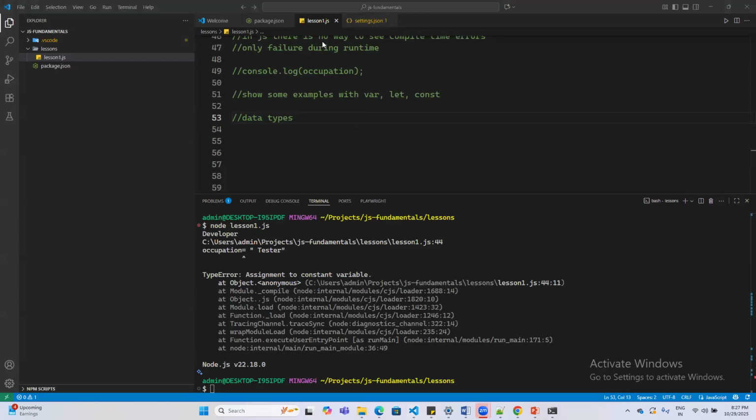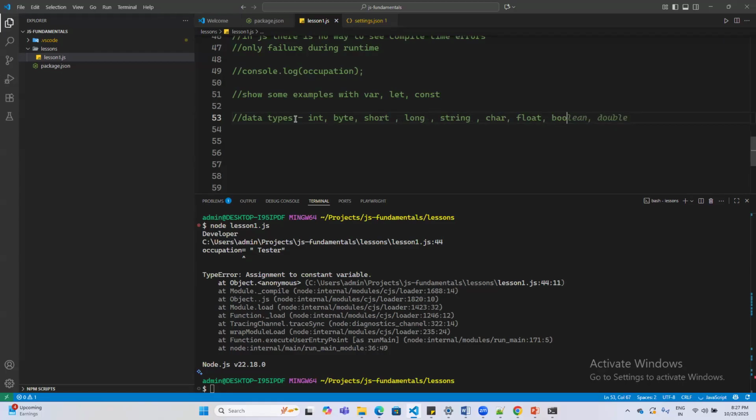Like int, byte, short, long, double, boolean, string, char, float. Many people coming from Java, I believe. Correct.